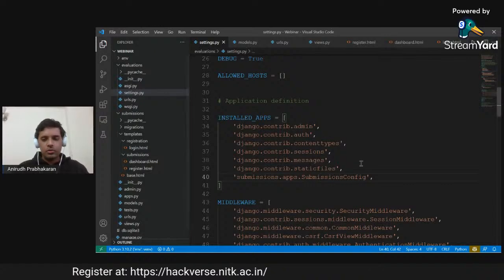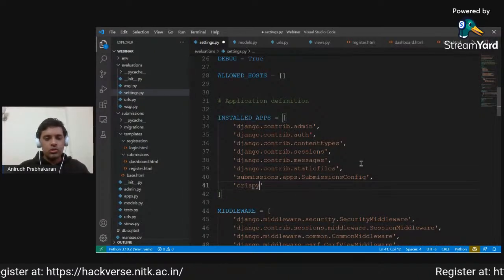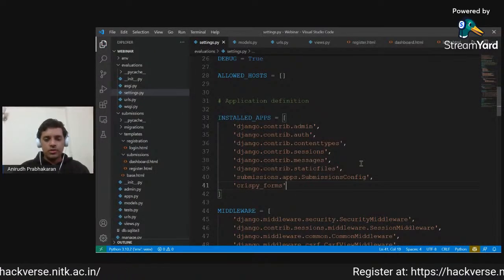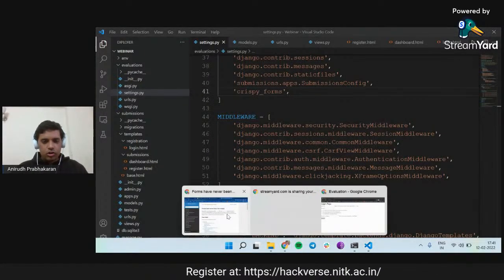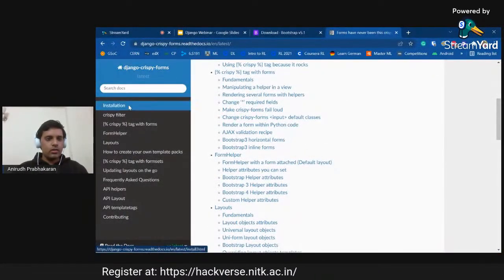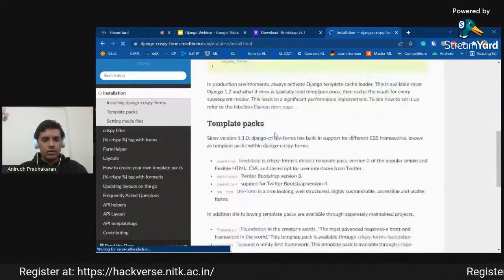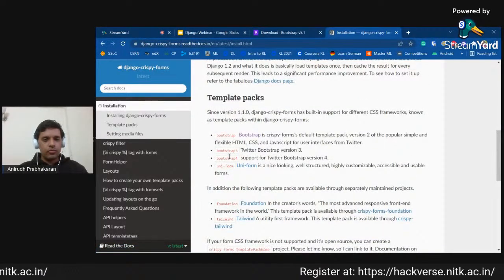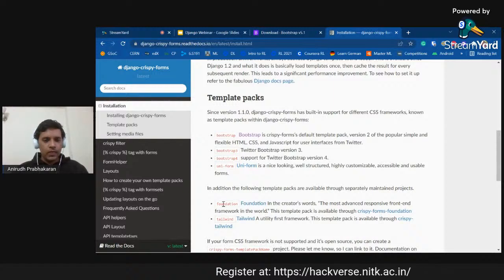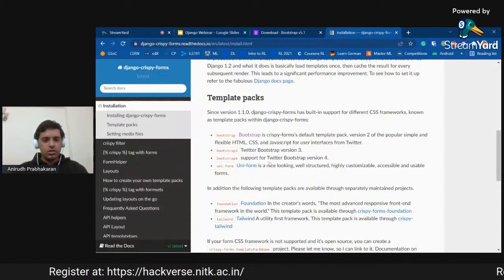So in our settings.py, in installed apps, we will add Crispy Forms here. And for Crispy Forms, like you can see on the documentation page, they provide a lot of formats. There are template packs: Bootstrap, Bootstrap 3, Bootstrap 4, and Uniform. There is also Foundation and Tailwind. In this case, we will be using Bootstrap 4.